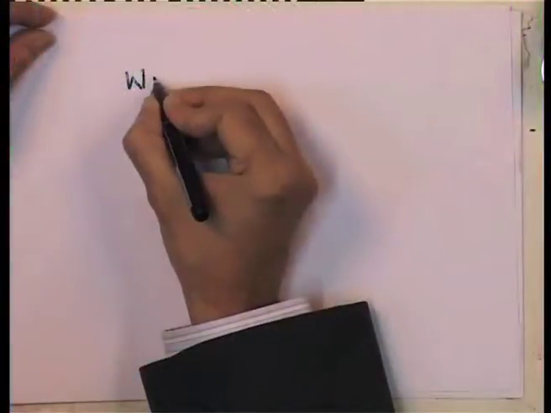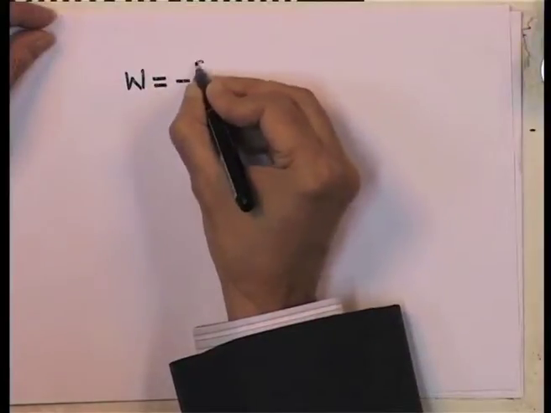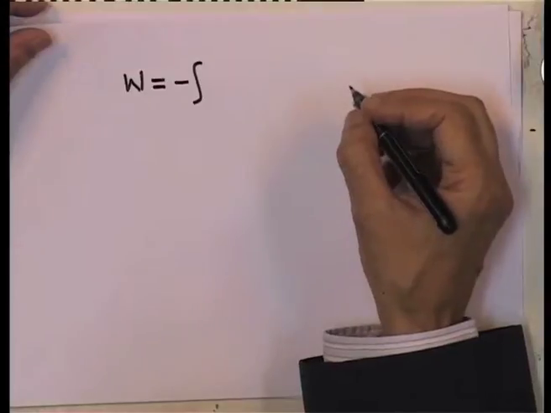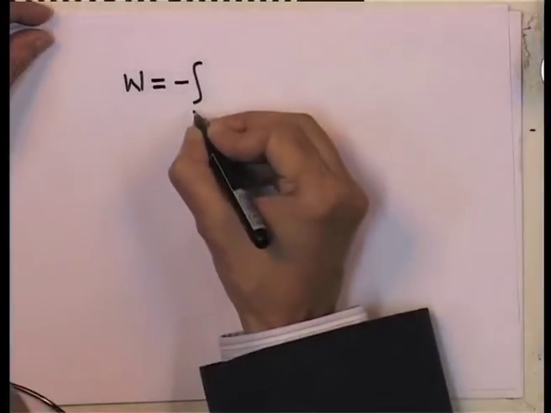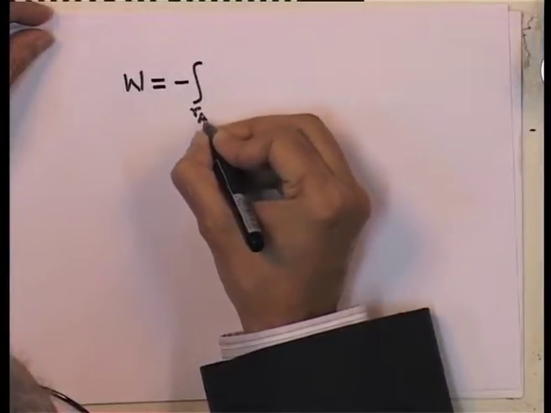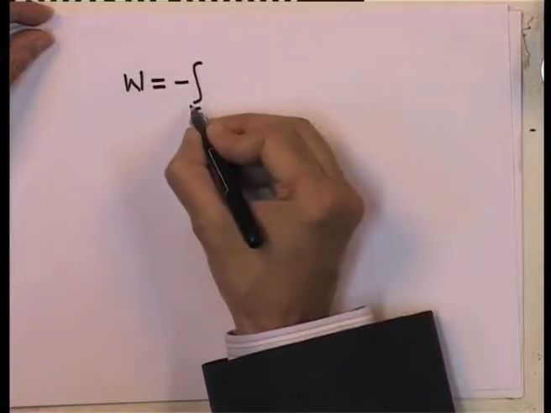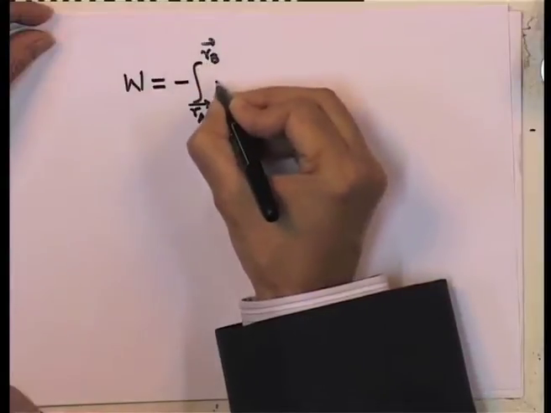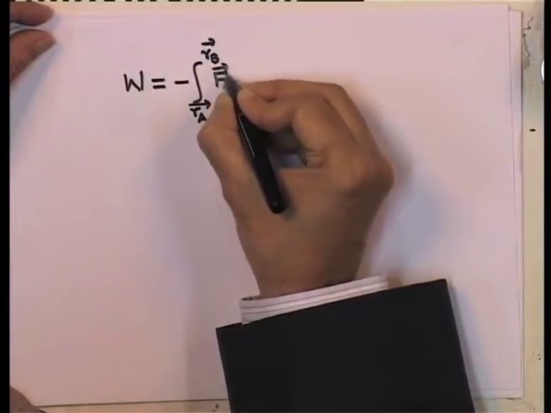So, I have to do work, which is given by minus, because it is not the work done by the charge, but work done by the external agency. Supposing my reference point is A having a position vector r A to r B, it is the integral of F dot d l, this is the work done.